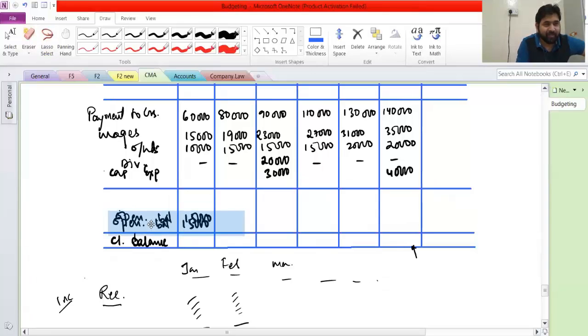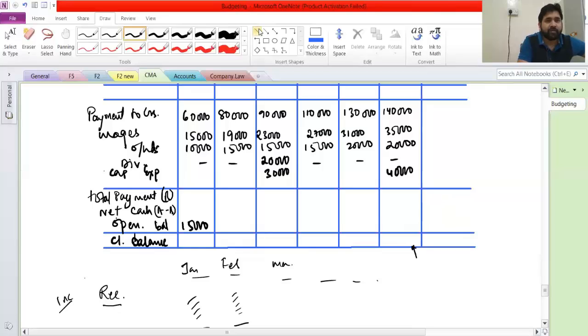Let me put this little bit down because I think I'll have to adjust two more lines over here. This will be total payment first. This is B. And then we'll calculate net cash, A minus B. Let me draw one more line. We cannot do it in one line. Here actually we can do anything, correct? Currently this whole thing is in our hands, right?